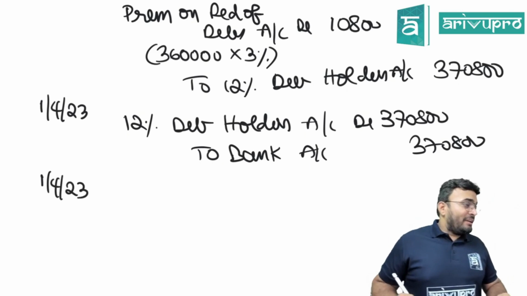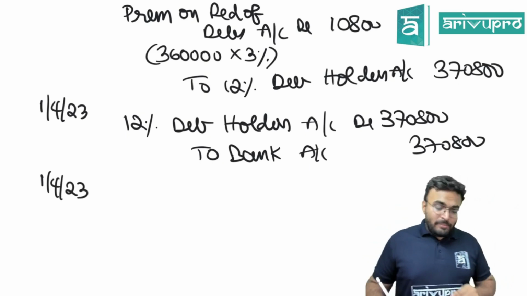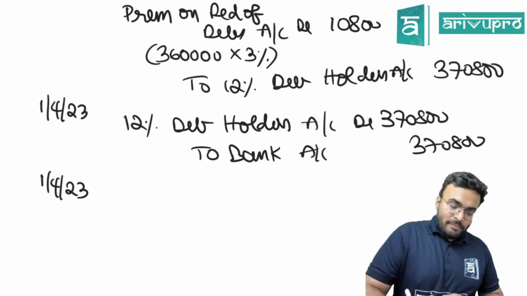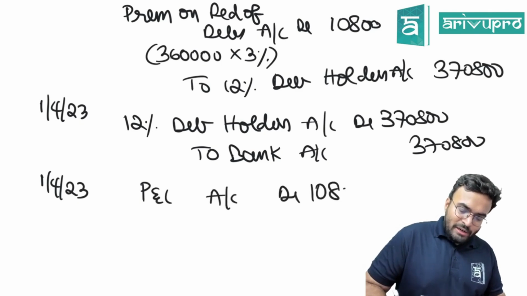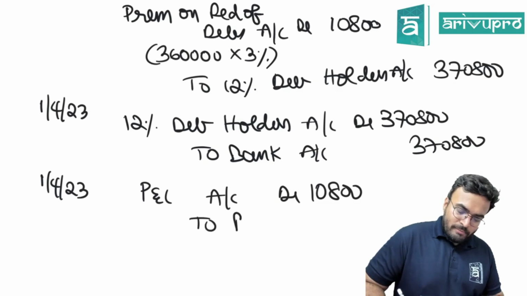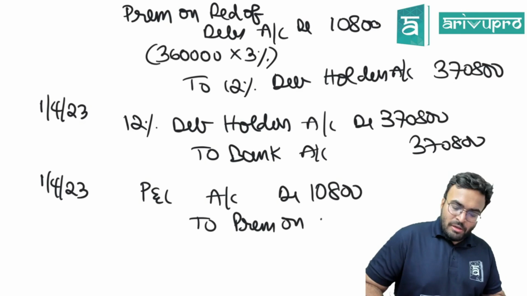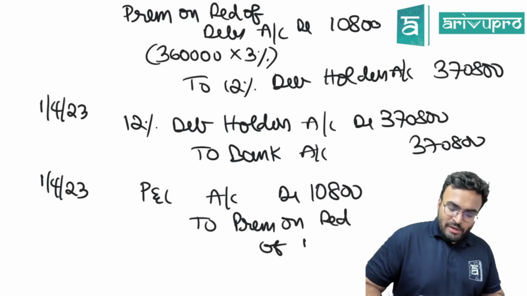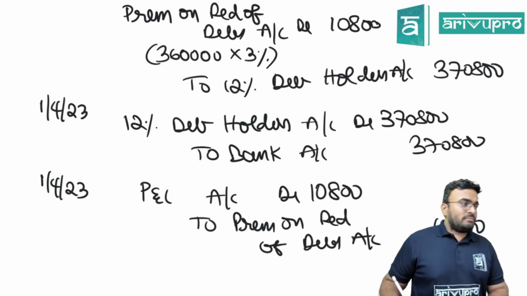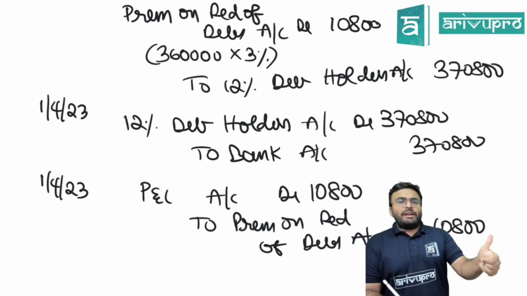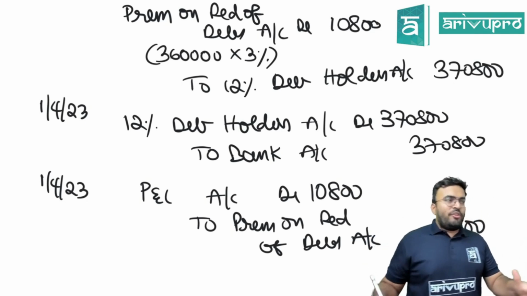Transfer of, yes, exactly. Transfer of premium. Premium will be removed from where? P&L. So next entry is P&L account debited 10,800 to premium on redemption of debentures account 10,800. Done. Due entry done. Payment entry done. Transfer of premium also done.